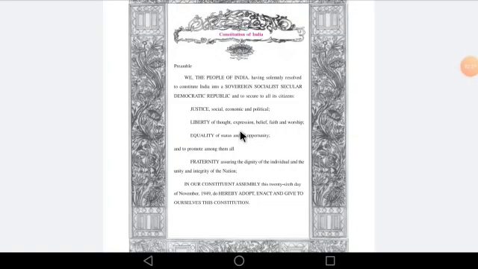Then the next word is secular. Secular means that there would not be any state religion or national religion, but the people over here can practice or follow their own religions.